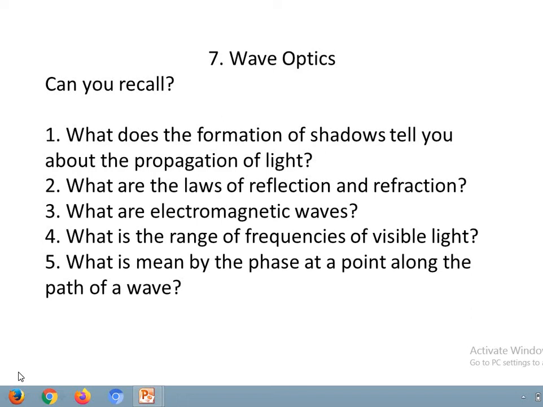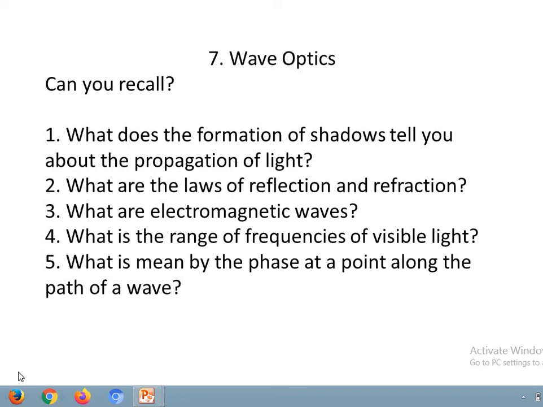The third concept given here was regarding electromagnetic waves, and it was, what are electromagnetic waves? Electromagnetic waves are caused by the acceleration of charged particles and consist of electric and magnetic fields vibrating sinusoidally at right angles to each other and to the direction of propagation. These are called electromagnetic waves, or we will call it radiation. I'll repeat once again.